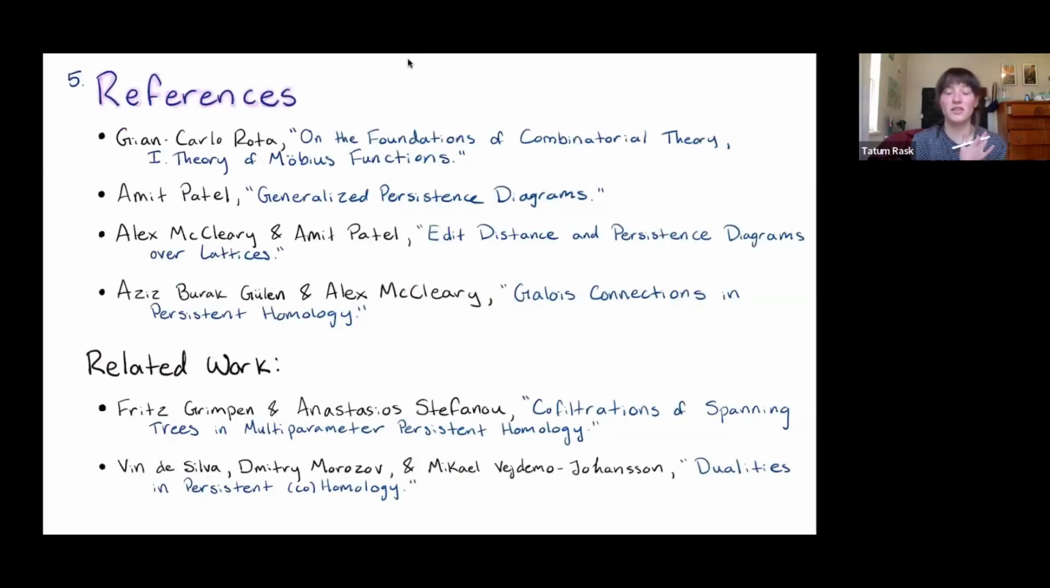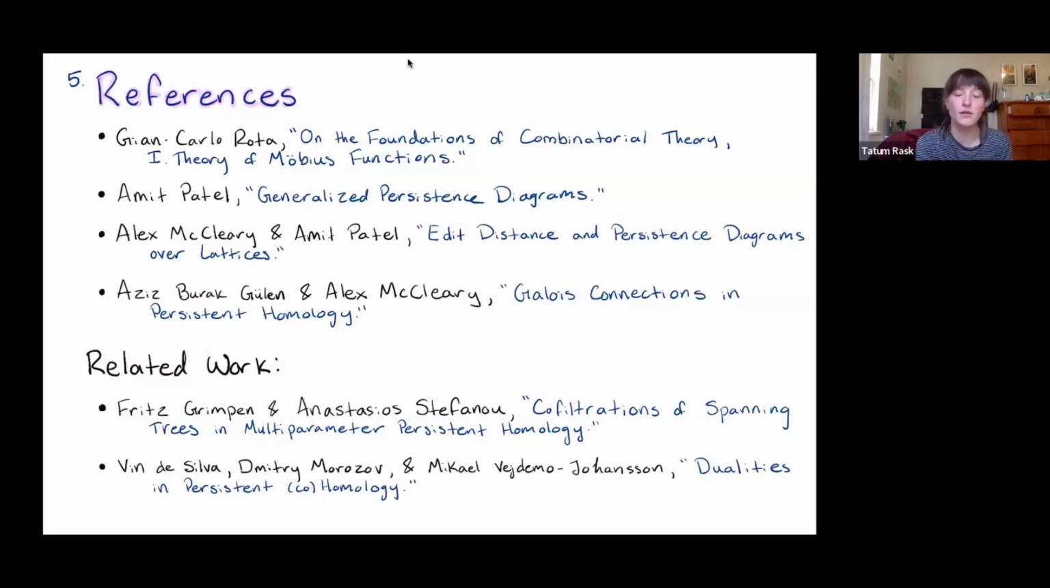And that is really all I want to share with y'all in terms of the math. Here are some references that I've selected. These first 4 references really give a good deep dive into some of the theoretical background, specifically that section 1 on persistence over posets that I went over. So if you want to look more into that pipeline, I recommend looking at these papers, specifically Aziz and Alex's Galois connections in persistent homology.